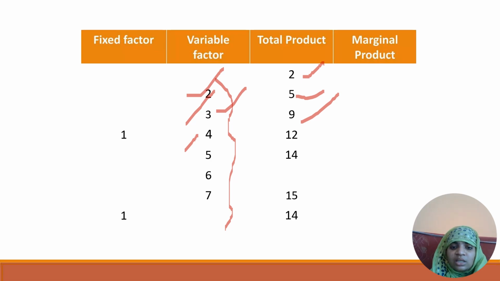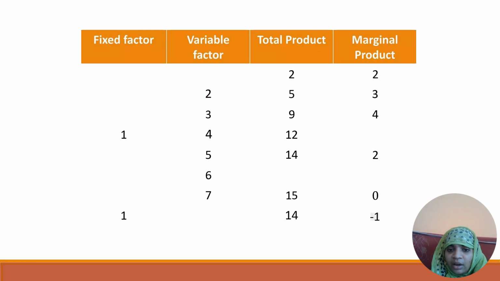Okay, as you can see on the next slide, we then have to find the marginal product. So here is the marginal product. These are the total product, that is the output we can get from the work done by this input factor of labor.